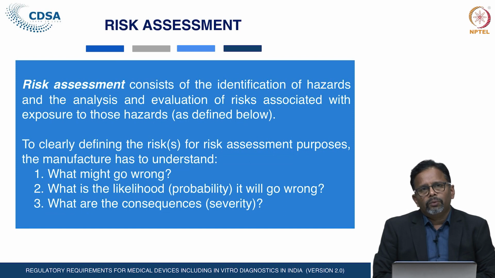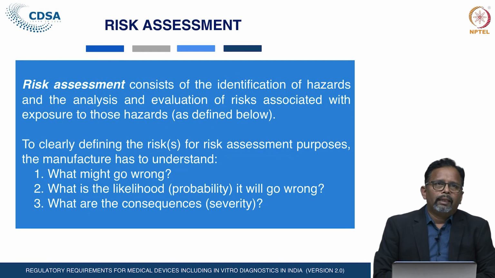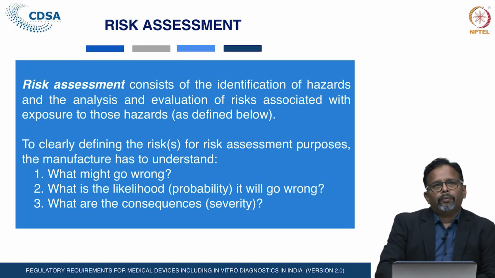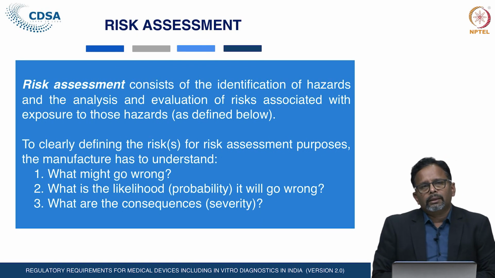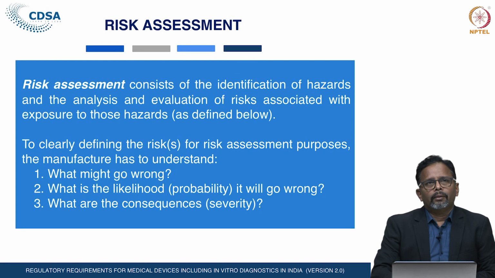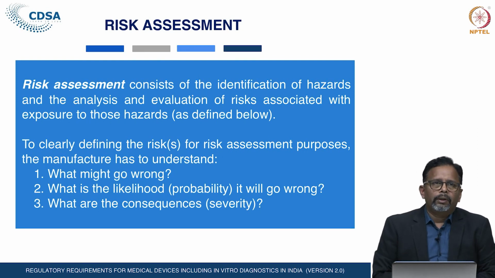If the intended use or the device goes wrong, what would be the probability, they have to understand, and what are the consequences of that probability which they have identified. These three things they have to understand while doing the risk management analysis of the particular medical devices which they are going to manufacture or they are manufacturing.